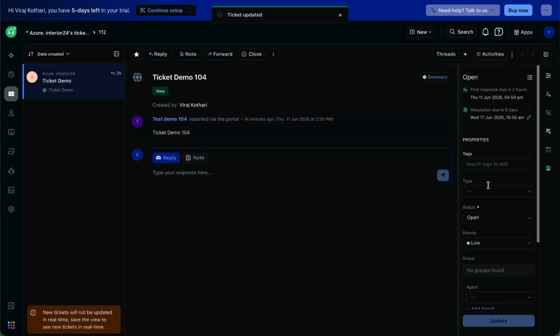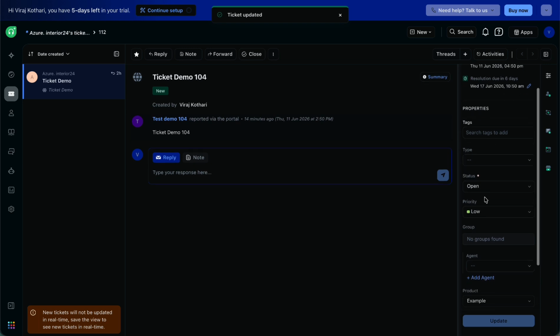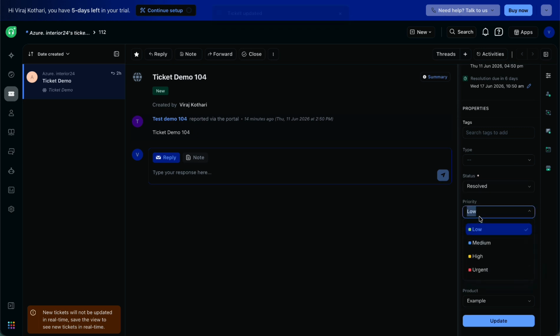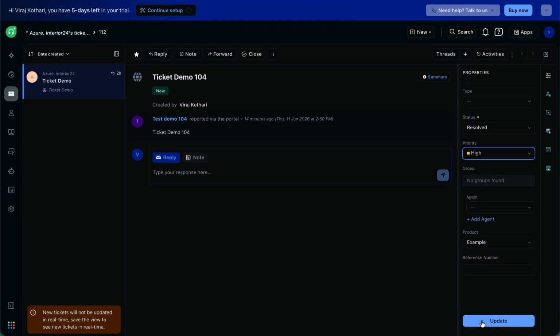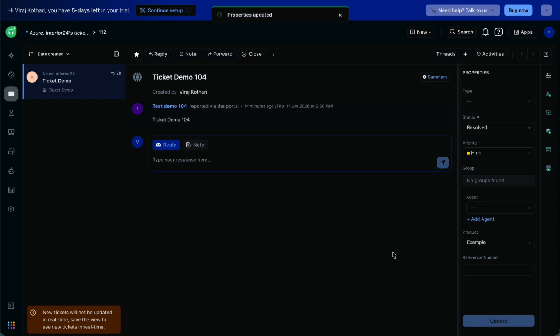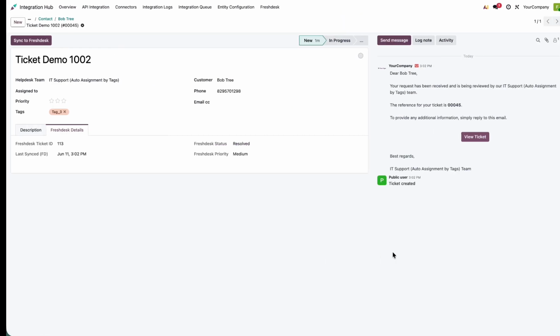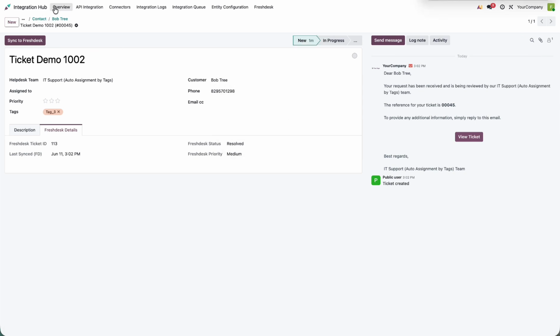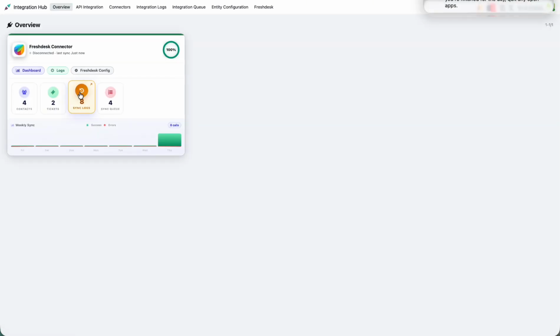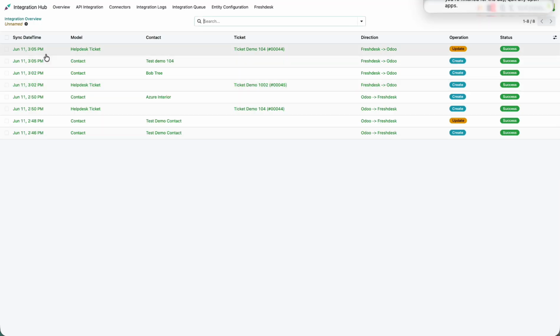And update some details, like status change and priority change, and update. So this ticket is updated. Yes, you can see the syncing log. Yes, the ticket is updated, and the contact was not available on the Odoo side, so the ticket-related contact is also created.